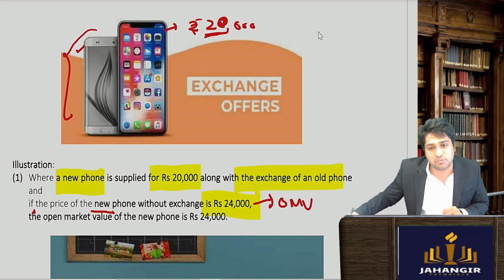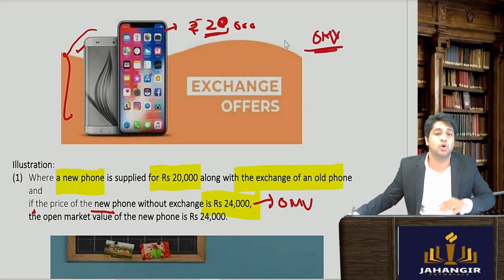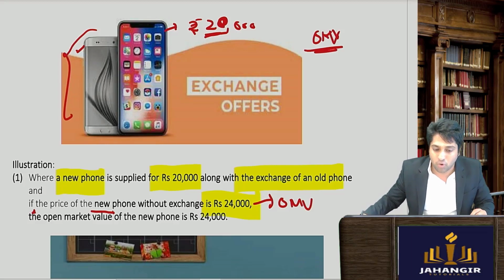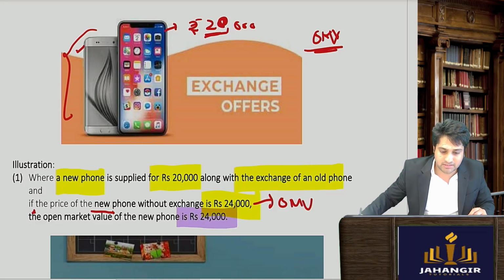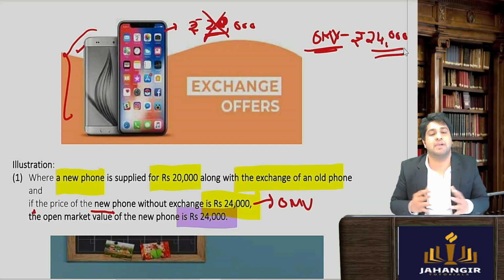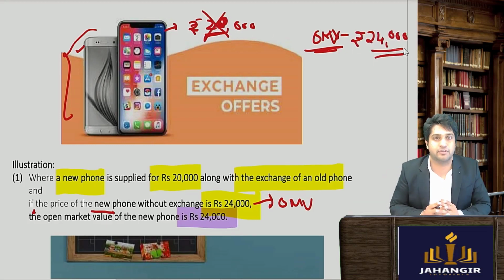नहीं, सबसे पहले क्या बोलते हैं, immediately take the open market value if it is available. No need to find इसका extra consideration का value कितना है. So what is the value of supply of this phone? We will not take it as 20,000. We will say what is the open market value? It is 24,000. So the value of supply will be 24,000. I hope that is clear till here.